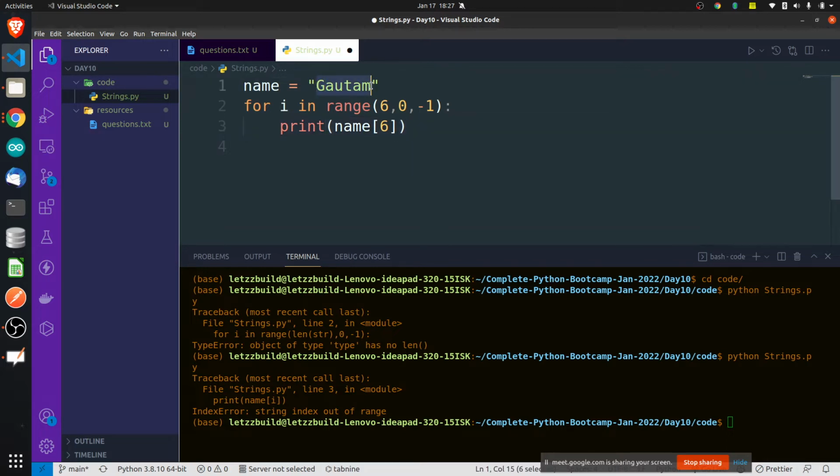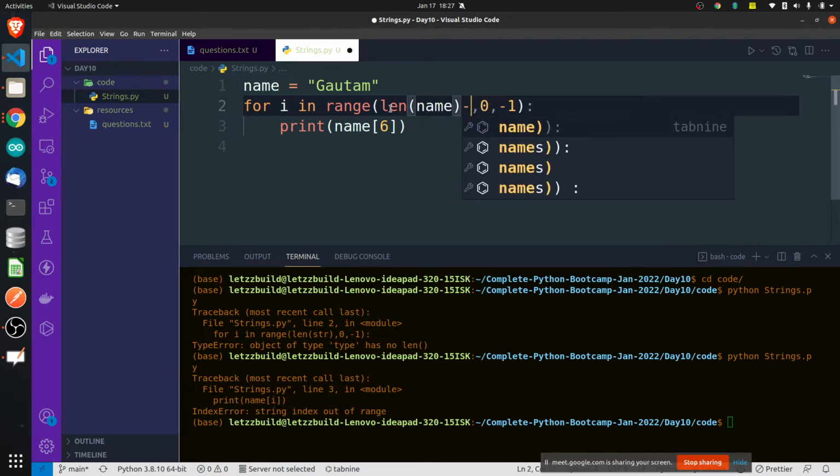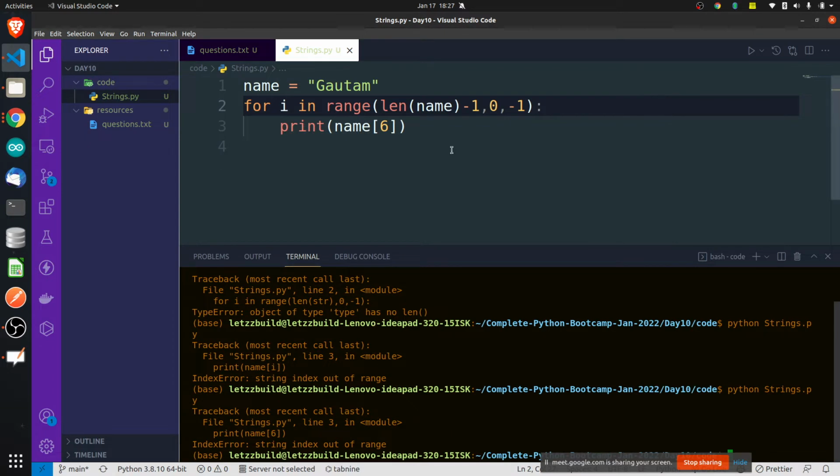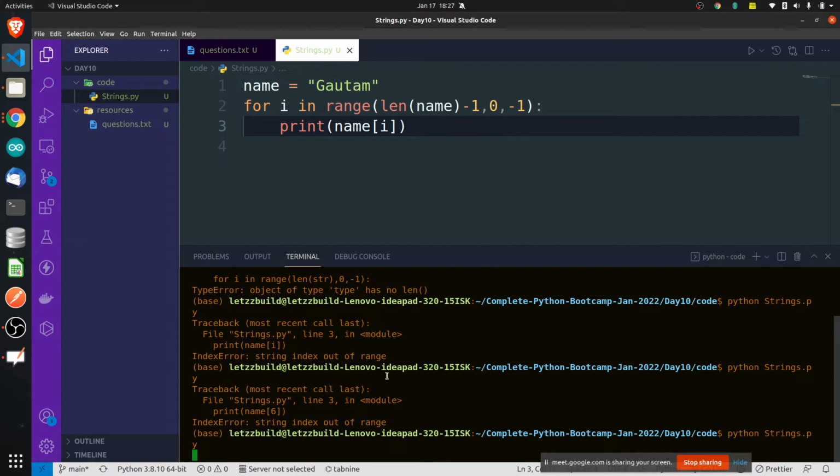Indexing will start from where? From 0. Then count 0, 1, 2, 3, 4, 5. Only index 5 is there. The 6th index is not there. Correct? So you should write here length of name -1. It still gave index out of range because I forgot I here. Perfect.